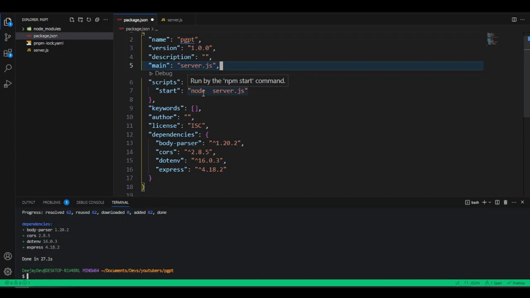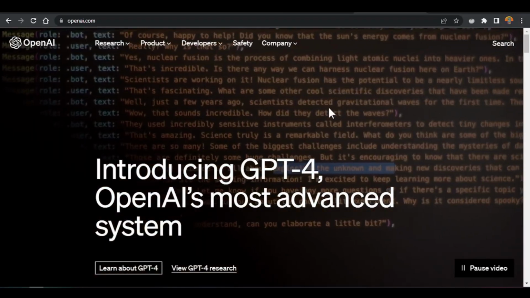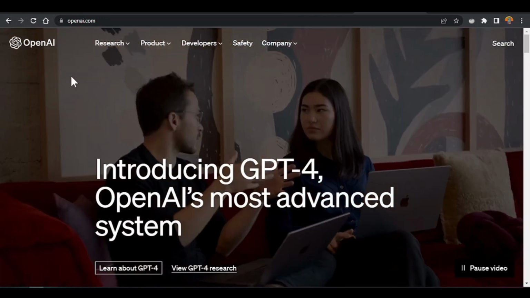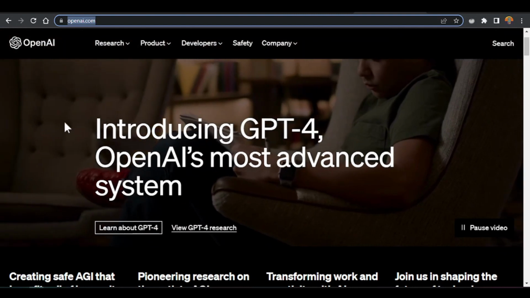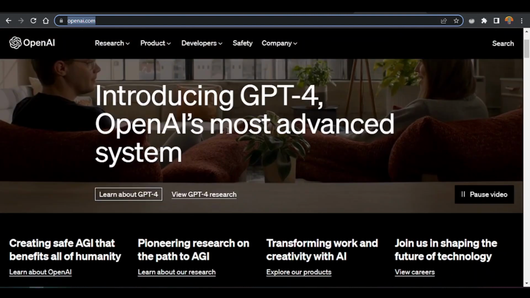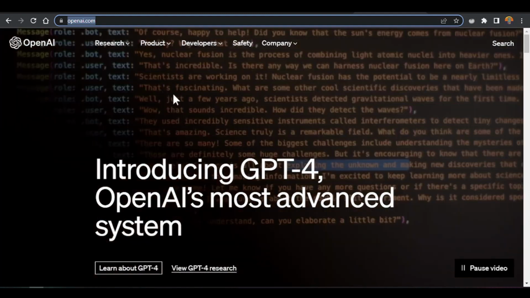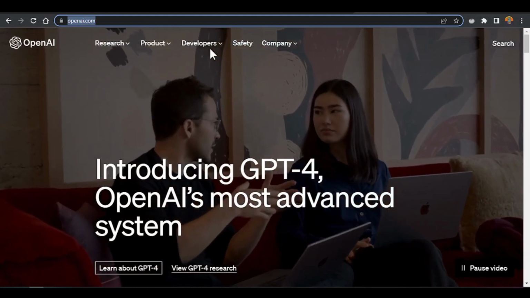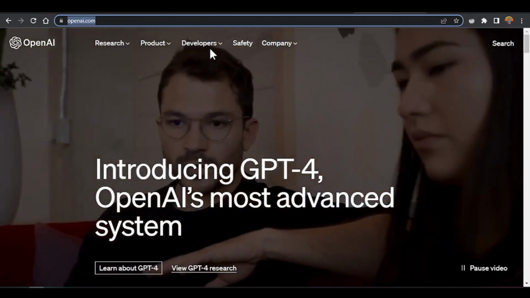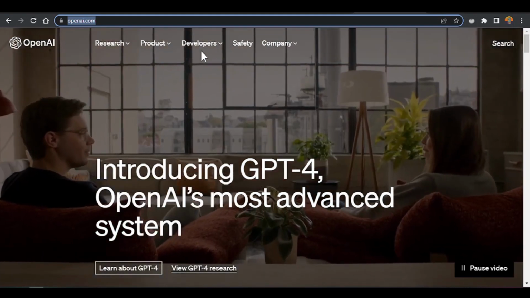Let's start to set up our OpenAI. Inside my browser here, I have this OpenAI website. OpenAI is the company that makes ChatGPT. You can go online to find many other information about this. But the idea is that we are developers, so we want to integrate this AI into our applications, and build our own chatbots for ourselves. So that's why we come here.